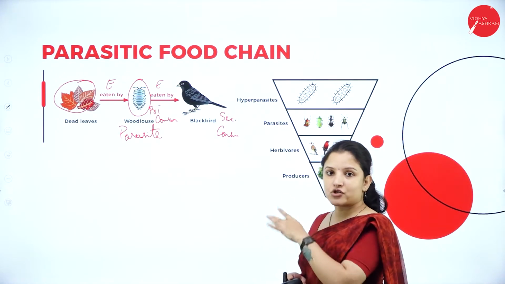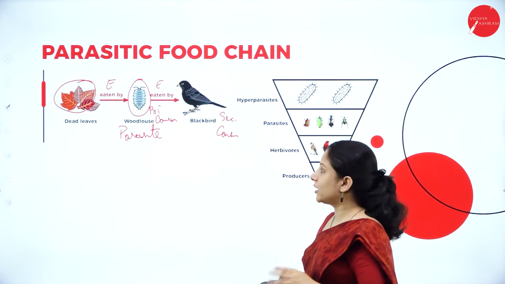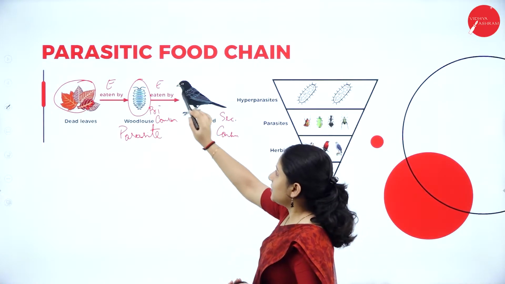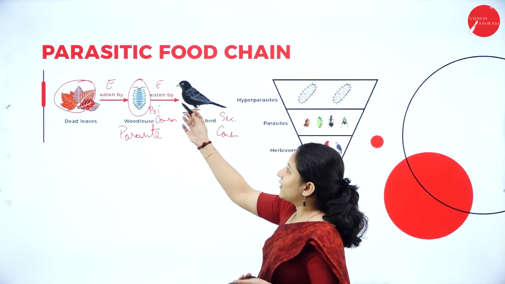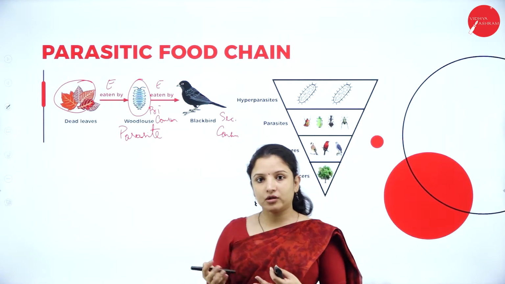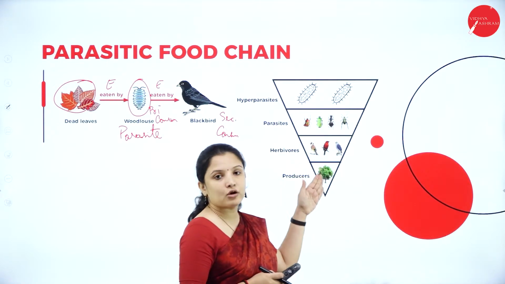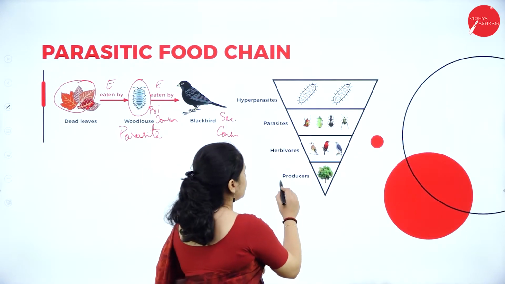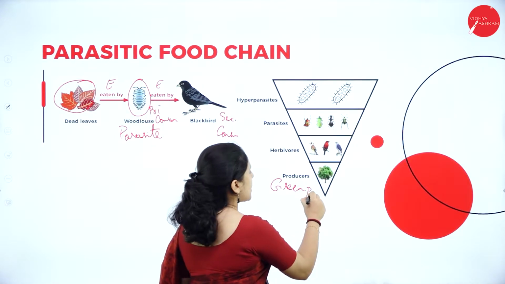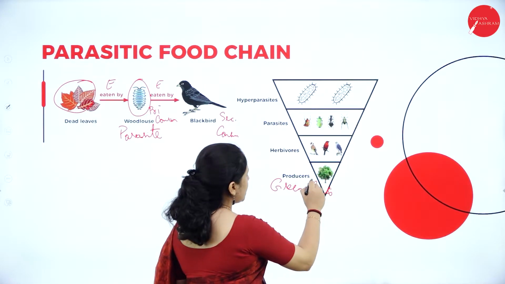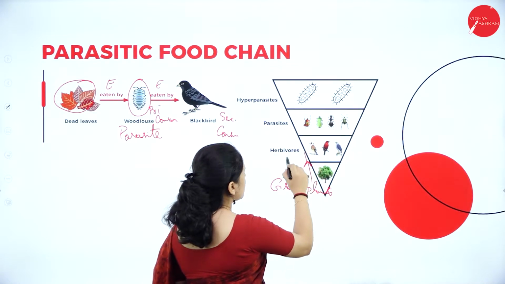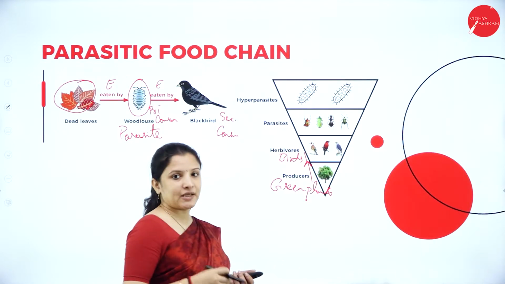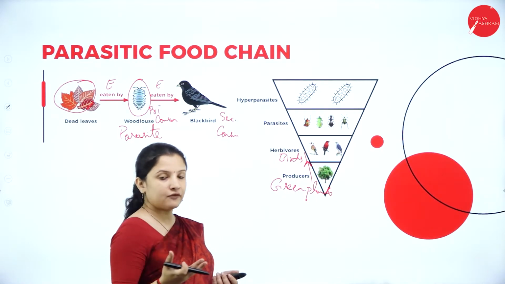Here, a parasitic food chain wherein a parasite is involved, that is a woodlouse. The woodlouse will be eaten by the blackbird. Therefore, the blackbird will derive energy from the woodlouse. The same thing can be represented in the ecological pyramid as well. Say for example, here we have the producers, which are the green plants. They are the autotrophs. From here, the energy will move into the herbivores, which are the birds. Birds feed on these plants, that is, they depend on the fruits and flowers for their food.